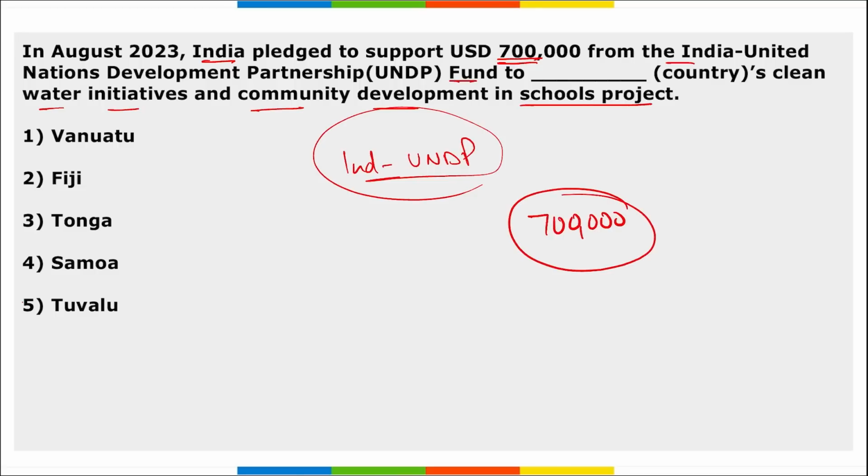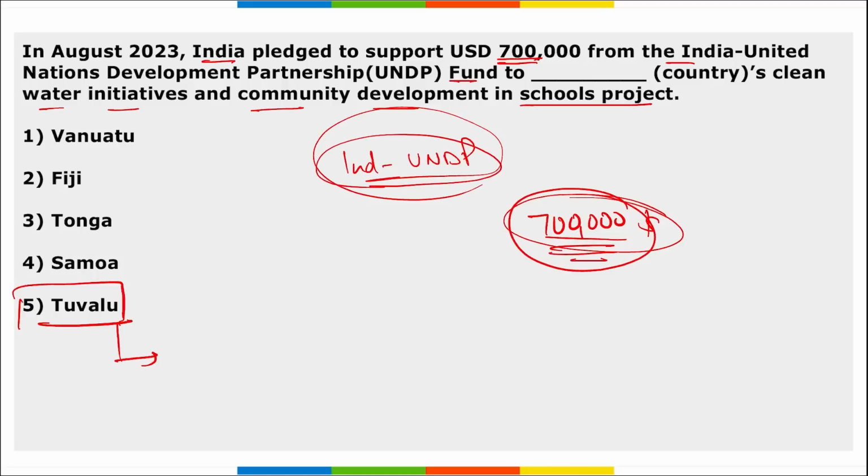It was to fund the project in Tuvalu, right? And it is a Pacific island nation, and this amount of money, this 700,000 US dollar, will be used for the various development projects of water related to Tuvalu, correct? So it can be your clean water initiatives, community development, then clean water projects in various schools or in various community halls, correct? So basically, in order to provide clean water to the people in the community of Tuvalu, this 700,000 US dollar was pledged by India from their India UNDP fund, correct? So right option is option 5 here.